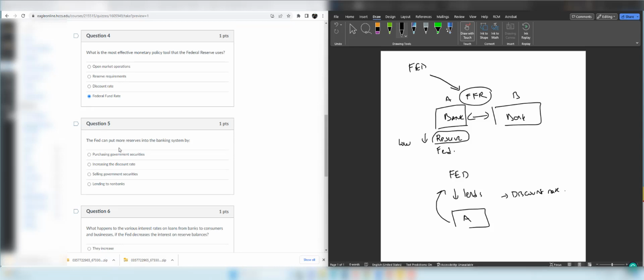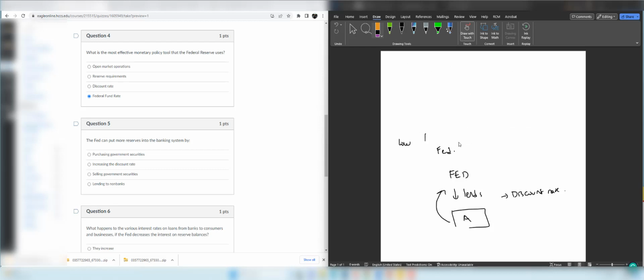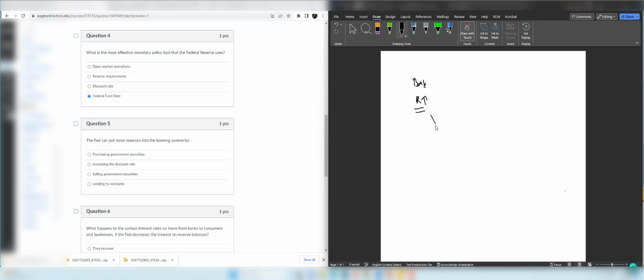Question 5. The Fed can put more reserves into the banking system by how? Let's first understand why the Fed wants to put more reserves into the system. More reserves mean more money available for lending. When reserves are increasing, usually banks can make more loans to the public. When more loans are made, the money supply grows. Remember, banks make money by lending money to the public.